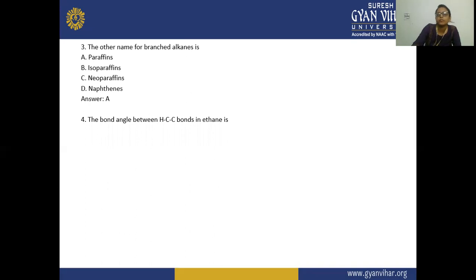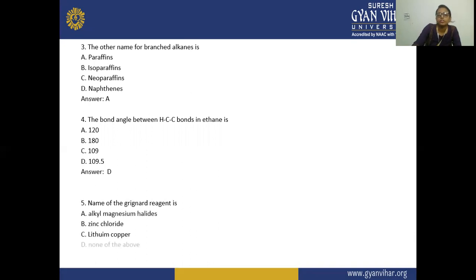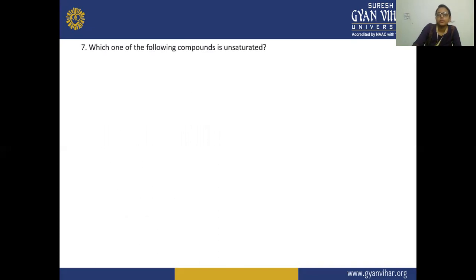In case of ethane, what will be the bond angle? The bond angle will be 109.5, and it forms a tetrahedral structure. Next, the name of the Grignard reagent is alkyl magnesium halide, so the correct answer is A. Which one of the following compounds is unsaturated? The unsaturated formula is CnH2n, so according to it, the unsaturated compound is C.